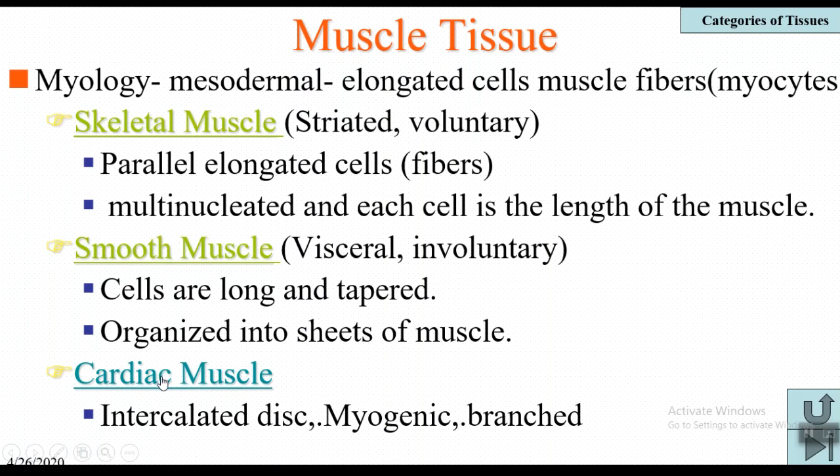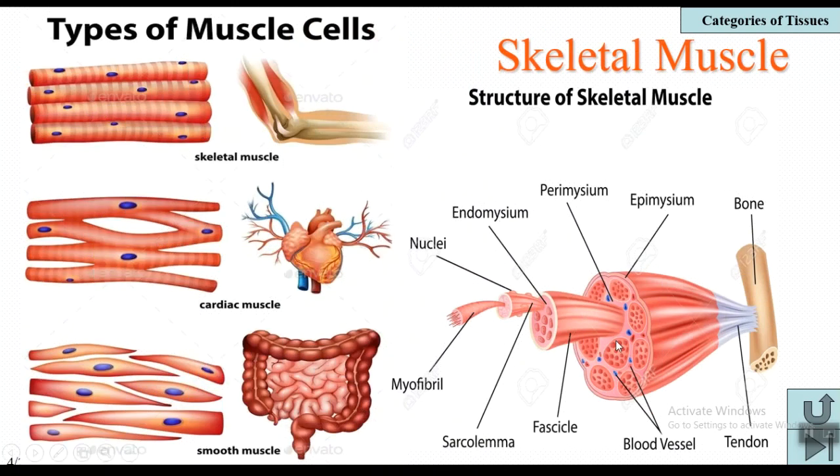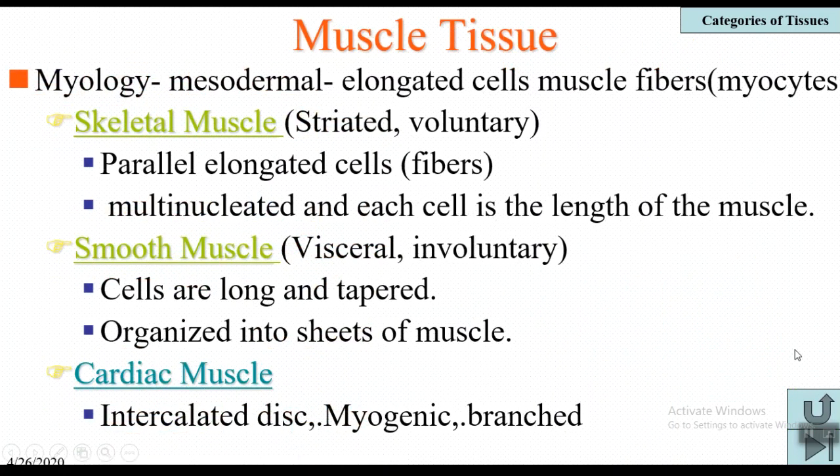The muscles are classified into three types: skeletal muscles, smooth muscles, and cardiac muscles. We can observe all three types of muscles here. The skeletal muscles are associated with the skeleton. The cardiac muscles are present in the walls of the heart. And the smooth muscles are present in the visceral organs.